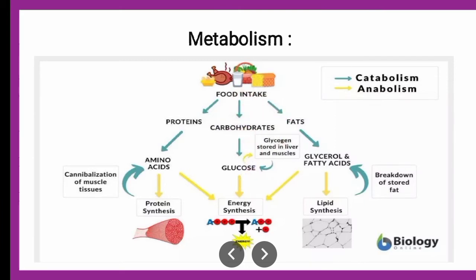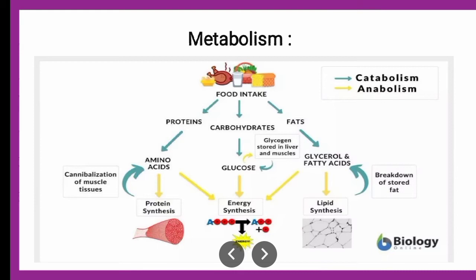The same is true for carbohydrates. Carbohydrates are broken down into simpler molecules like glucose, hexoses. Then this glucose, which is a source of energy, can be synthesized, shown in yellow, that is gluconeogenesis, which is the formation of glucose. Glucose is stored in the liver and muscles in the form of glycogen, and again this glycogen can be broken down to the simpler form.